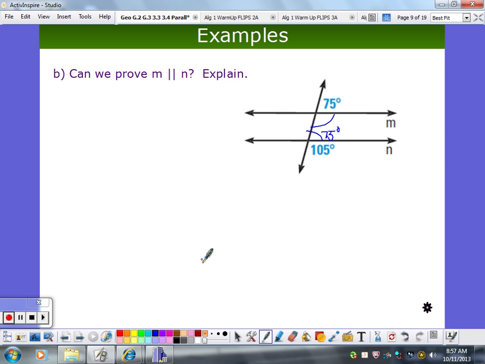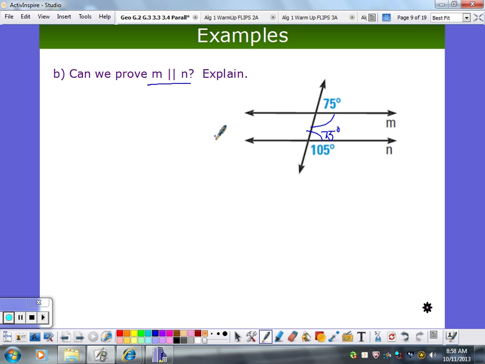Well, but I don't know they're parallel. It says, can we prove them? So I can't assume they're parallel. I'm trying to prove it, but you are so on the right track. Can you build on what he's got here? 75. Right. Linear pair postulate. I've got a linear pair. They're always going to be supplementary by the linear pair postulate. So this is going to be 75 because 180 minus 105 is 75.